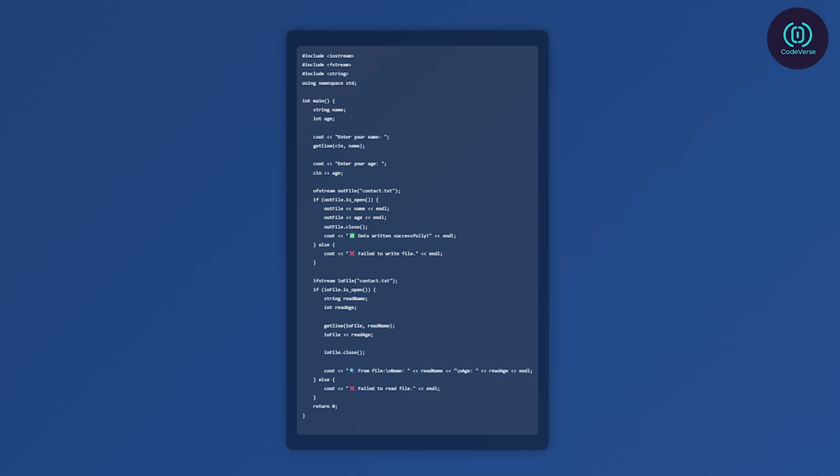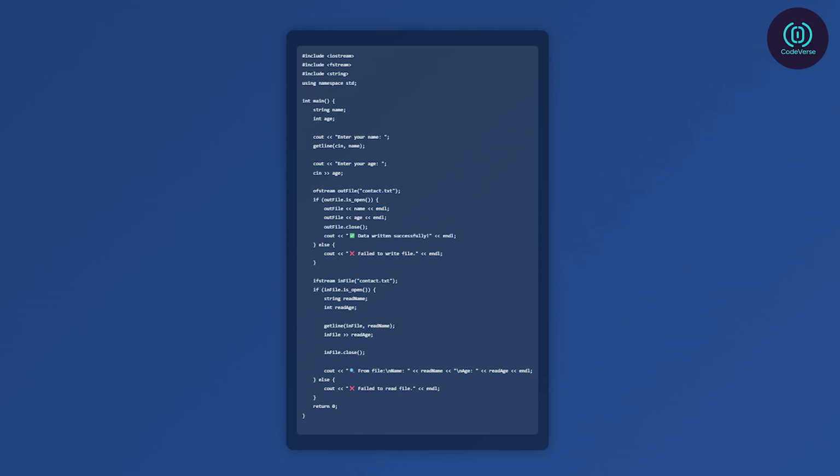Read from the file. ifstream infile("contact.txt"); if (infile.is_open()) { string readName; int readAge; getline(infile, readName); infile >> readAge; infile.close(); // close the file after reading. Display read data. cout << "Data from file:" << endl; cout << "Name: " << readName << endl; cout << "Age: " << readAge << endl; } else { cout << "Failed to open file for reading."